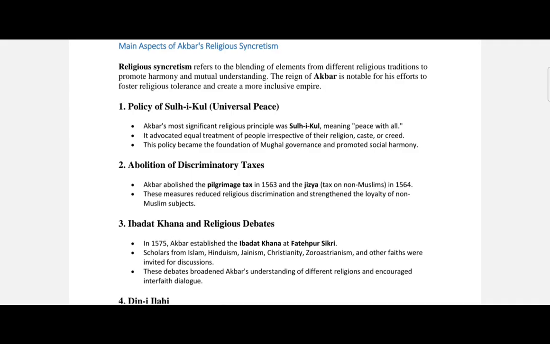But the main aspect, as per the question, of Akbar's religious syncretism, we will take one by one. The policy of Sulh-i-kul. Sulh-i-kul means peace to all. Akbar used to emphasize universal peace and tolerance. He was a person with the intention of bringing universal peace and tolerance in the religious sector, by allowing the free practice of religion.